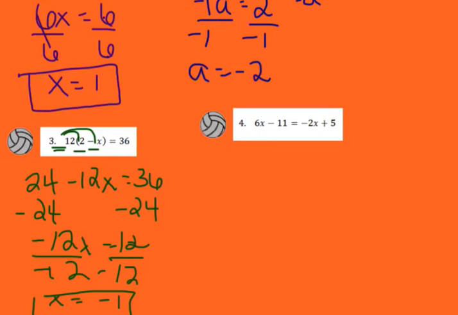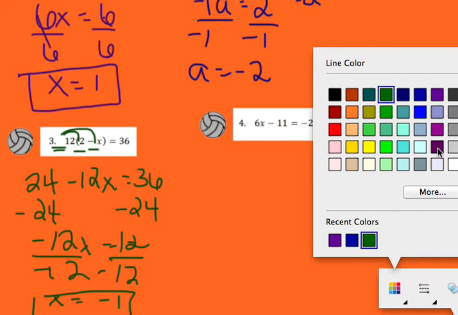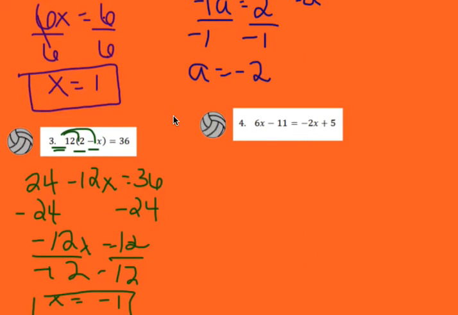All right, let's take a look at number 4. So I notice immediately on number 4 that my x's are not on the same side of the equation. So that's my first task, is to get them on the same side. So since it says a minus 2x here, I like to stick with positive. So I'm going to go ahead and add 2x to both sides. So 6x plus 2x is 8x, minus 11 is equal to 5.